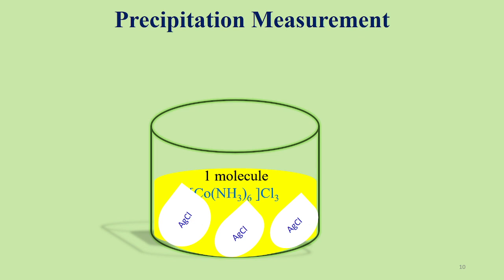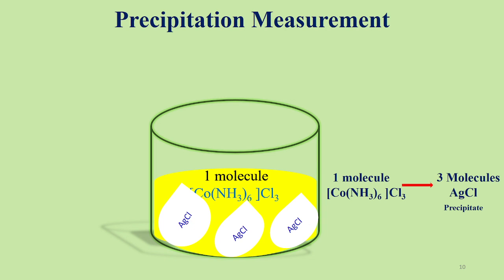I think that is clear. The number of chloride ions present outside the coordination sphere, the same number of silver chloride precipitates will be formed. That means in the equation, if we take one molecule of complex with three counter chloride ions, then we will have three molecules of silver chloride precipitate when it is treated with excess AgNO3.